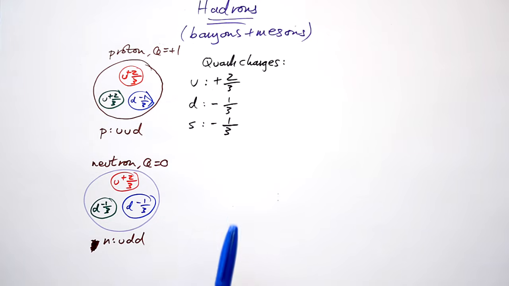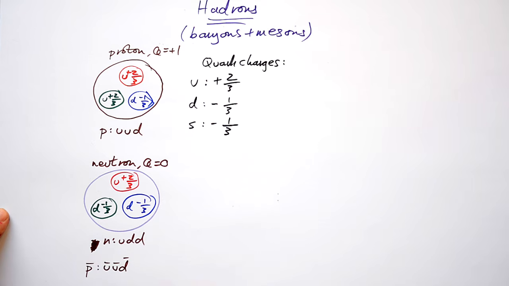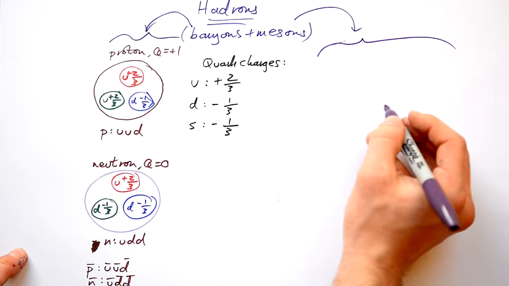Now you can also have 3 quarks involving strange quarks as well, and they give you other hadrons, but their charges always have to add up to an integer. So 0, +1, +2, or -1 and -2. If you wanted to make an anti-proton, all you have to do is have the anti-quark of all of these. That way, instead of +2/3, we've got -2/3, -2/3, and +1/3. They're just the opposite of their counterparts. Same for an anti-neutron. Any particle that's made up of 3 quarks is a baryon. Mesons, on the other hand, are made up of 2 quarks instead.